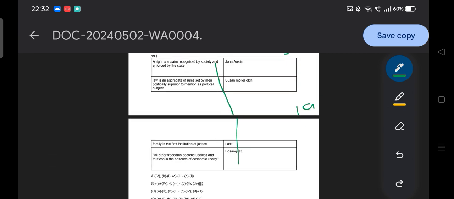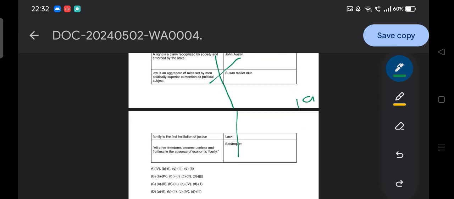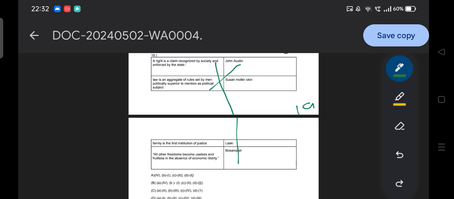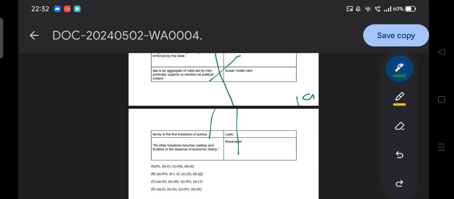Then law is an aggregate of rules set by a man political superior to the man as a political subject. So it is John Austin, we have already discussed. Accordingly, because the option is very critical, we need to match all the things. And family is the first institution of justice, Susan Molly Hawkin obviously. So accordingly you can match, option B is the answer.